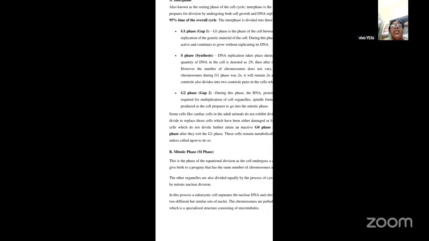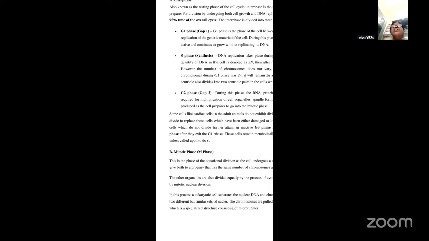So after the G2 phase, you have a small phase which you can call the nil growth phase, or the zero growth phase, or the quiescent phase. Here, the cells which do not divide further remain inactive in this particular phase. Such a phase you call the G0 phase, or the quiescent phase.